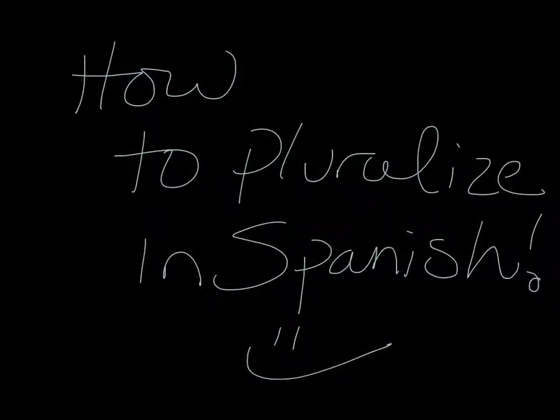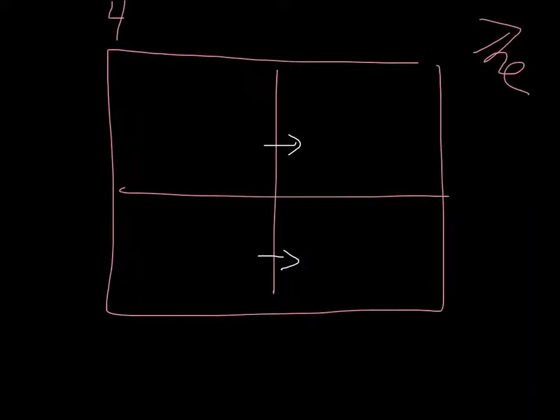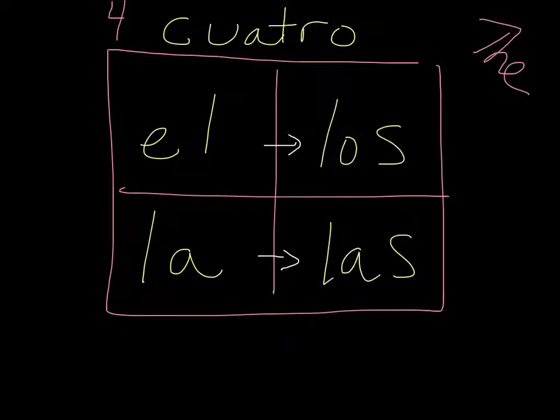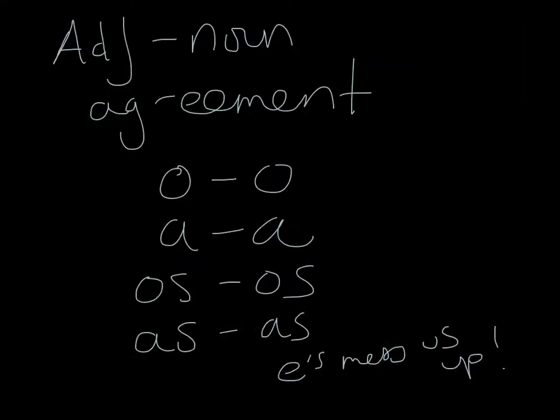Okay, guys, so you already know a little bit of this, but now we're going to officially learn how to pluralize things in Spanish. So, first of all, how many ways are there to say "the" in Spanish? That's right, four, which is cuatro. What are they? El, la, los, and las. El pluralizes to los, and la pluralizes to las. So that you've seen, you've quizzed on, most of you did really, really well.